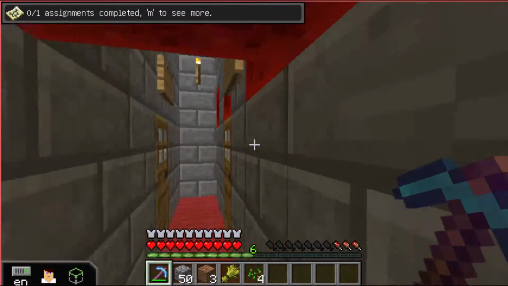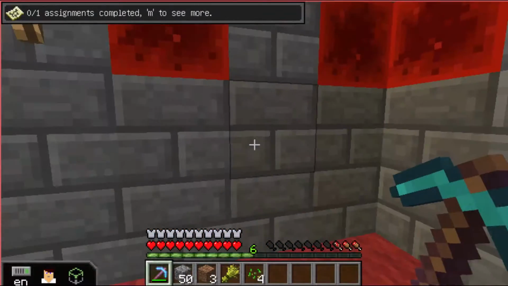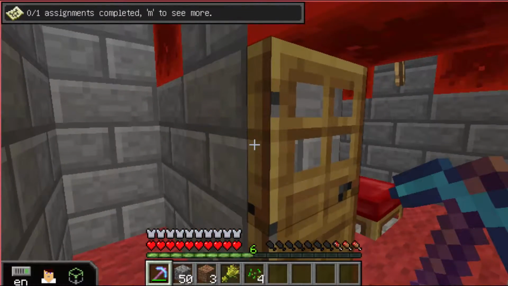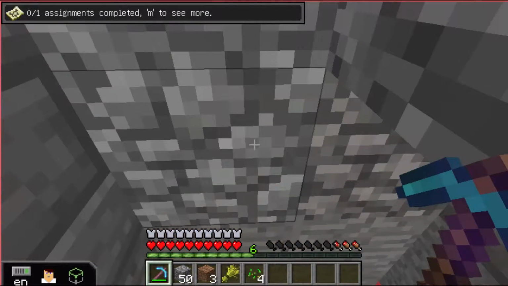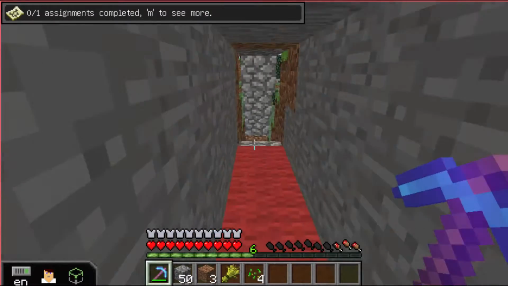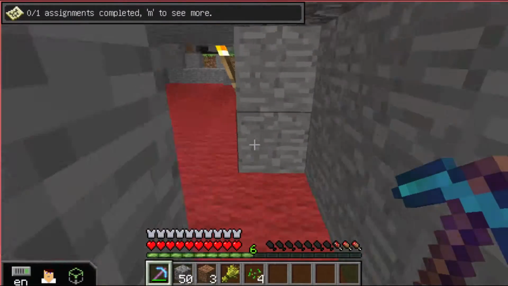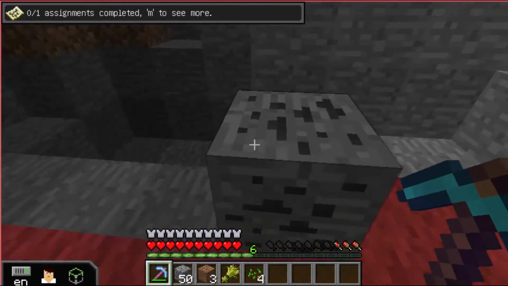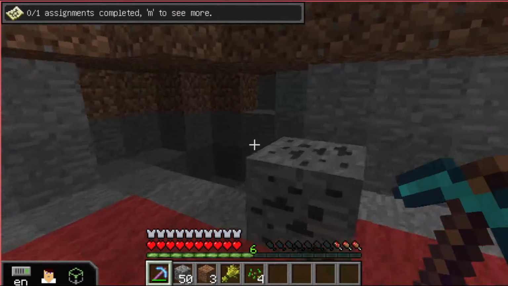Next up we have our guest bedroom. So if I have guests, they have a place to crash, and it's just kind of a basic room to sleep in. And then we have our mining shaft, and it's lined with red carpet to kind of connect you with the home still, I suppose. It has potential. As you see, I left the coal here so that you kind of know that there's stuff that we can gather here.